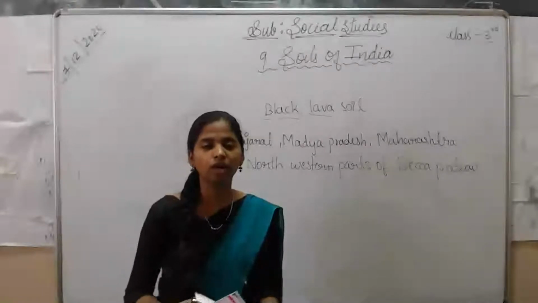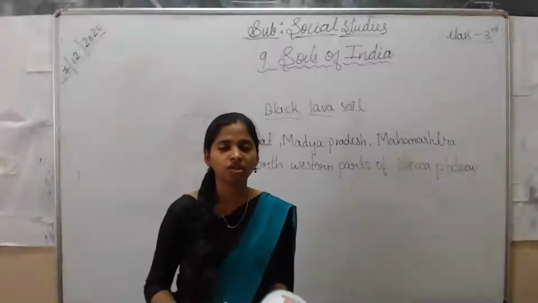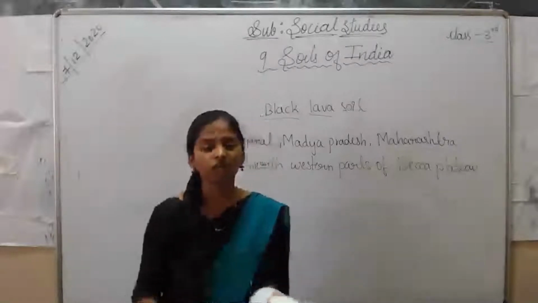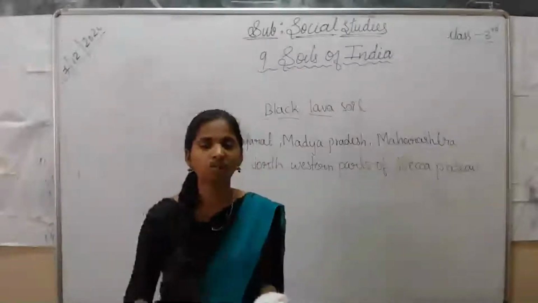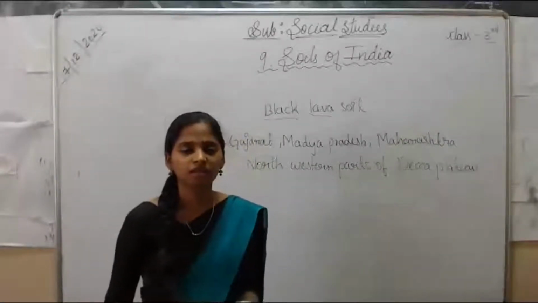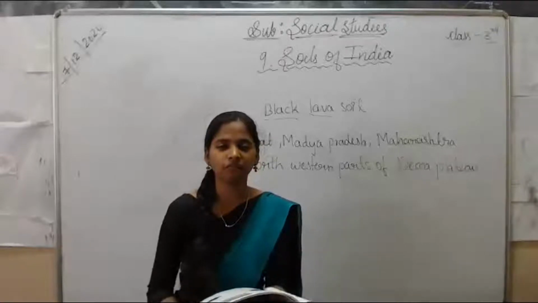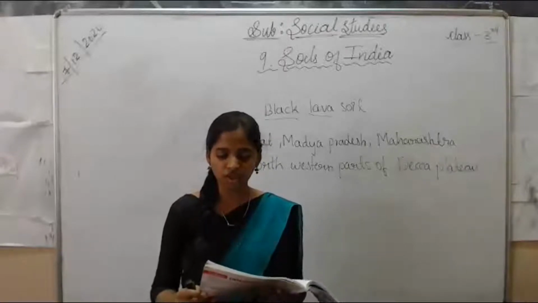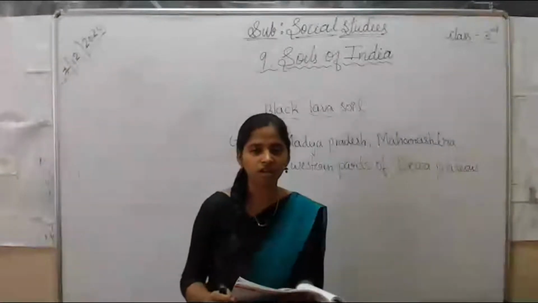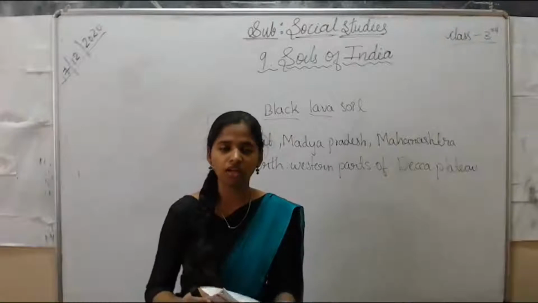Usually this black soil is clayey. It contains more clay in itself. Clay, in the sense, holds moisture. When you add water into that clayey soil, it holds that moisture content for a long time, so it doesn't dry very fast. It retains a lot of moisture, so it is most suitable for growing so many crops.